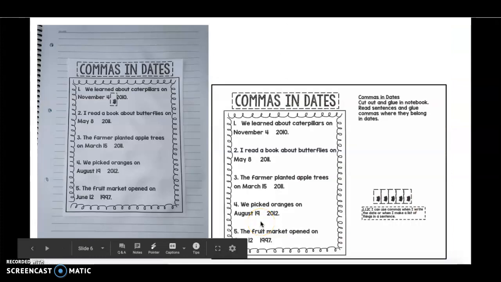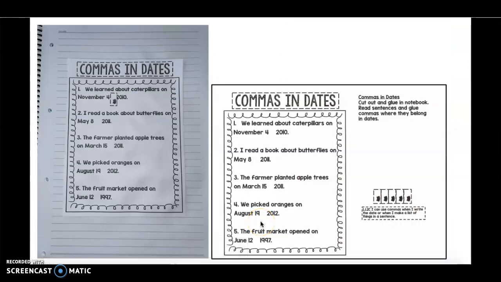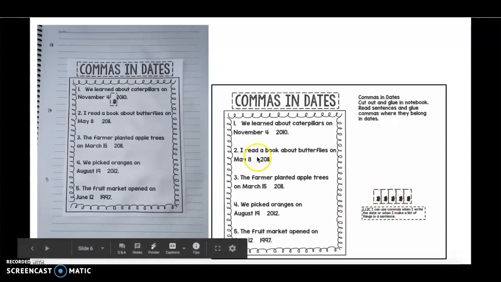Boys and girls, now it is your turn. Read the sentence. Cut and glue the comma where it should go. Have fun, first graders!